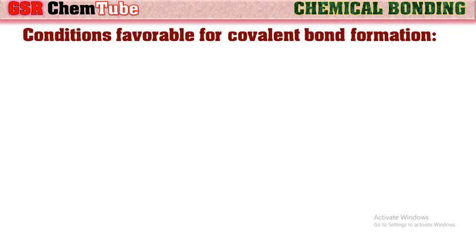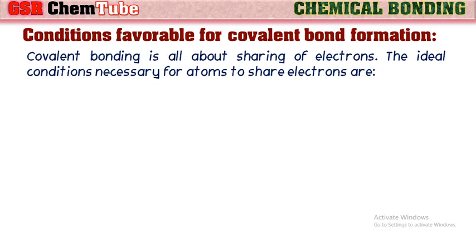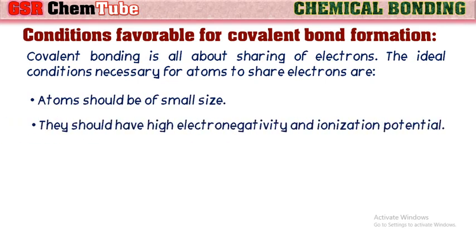Let us see the conditions favorable for the formation of a covalent bond. Covalent bond is all about sharing of electrons. So the ideal conditions necessary for atoms to share electrons are: atoms should be of small size. They should have high electronegativity and ionization potentials.